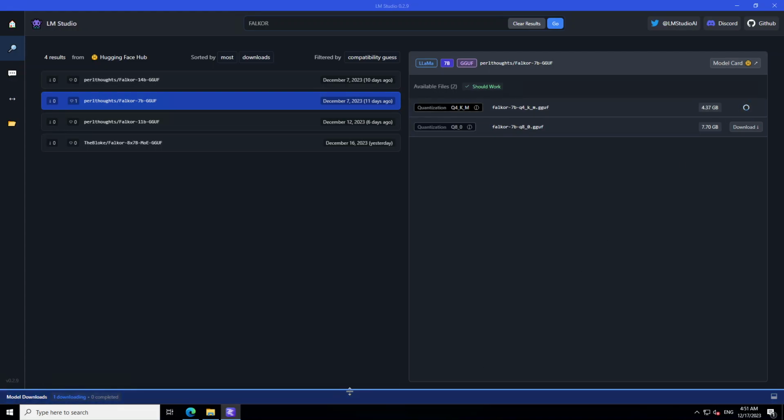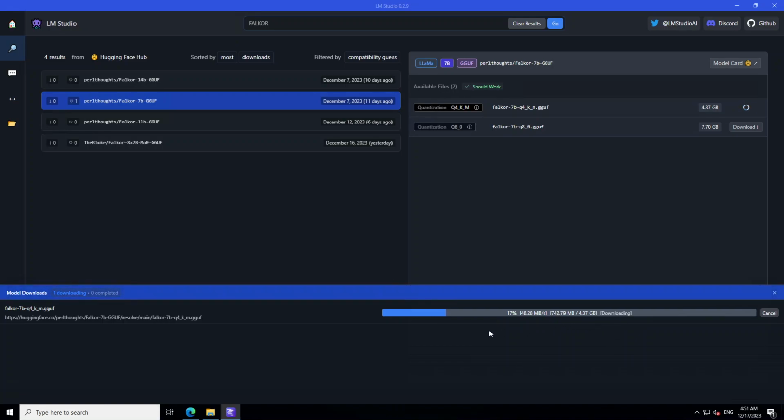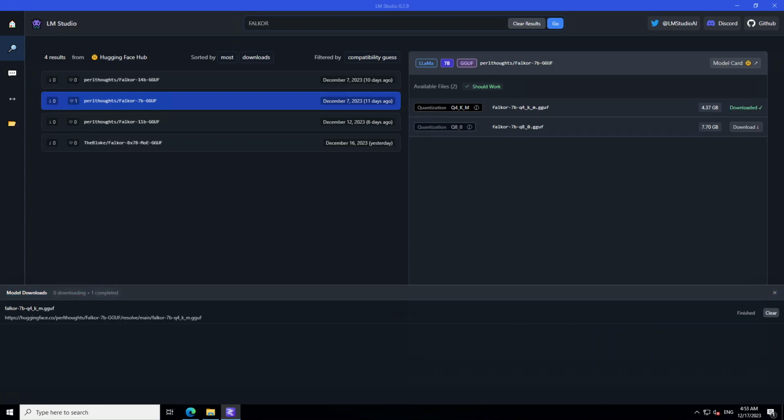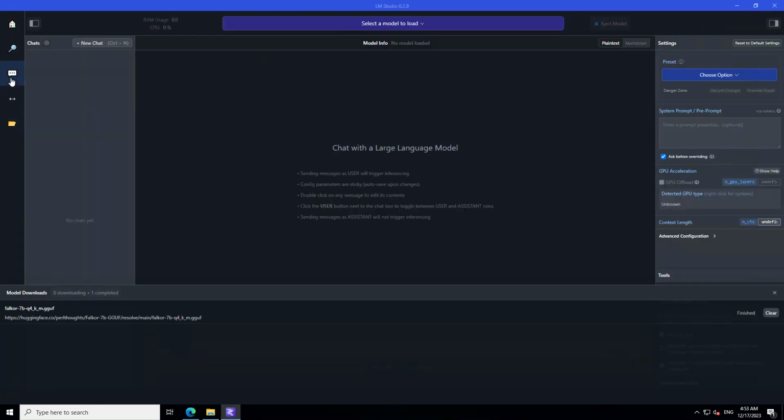This should start downloading. If you just drag it up, there you go. You can see that the model is being downloaded. The size of this model is just under 5 gig, and how long it takes depends on your download speed, so let's wait for it to finish downloading. The model has been downloaded, as you can see here in this file. Now let's click on this folder icon on the left, and there you go, the model is there. In order to use it, click on these 3 dots in the middle and select your model.